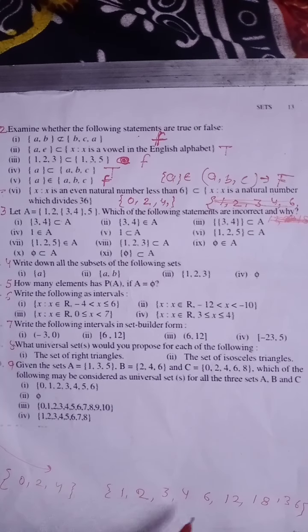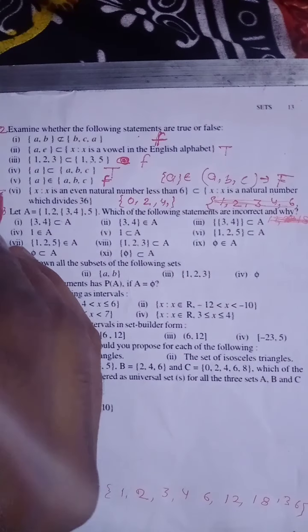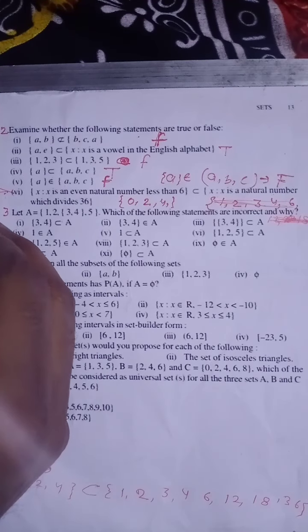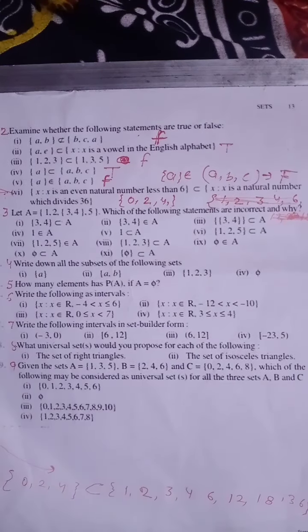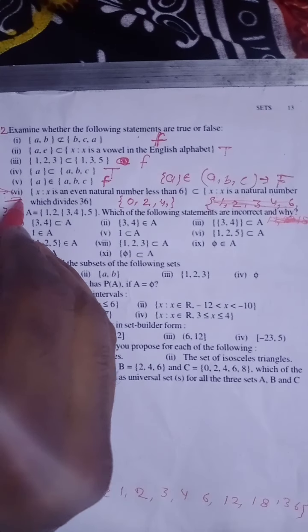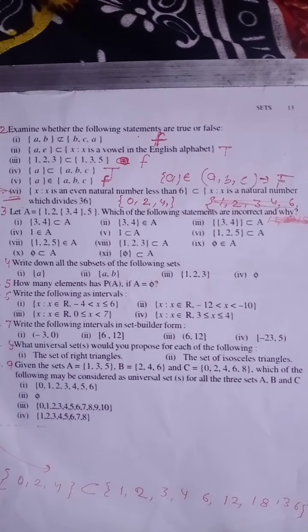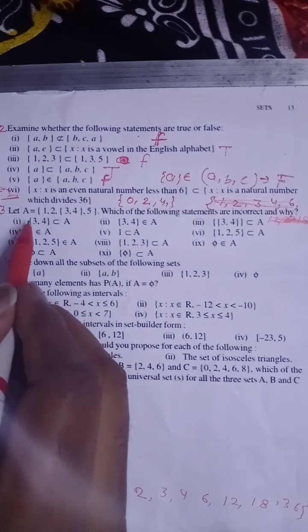So 0, 2, 4: 0 is not coming in this set. So this statement is false. So the sixth part is a false statement. Okay, this part is false. Fine.